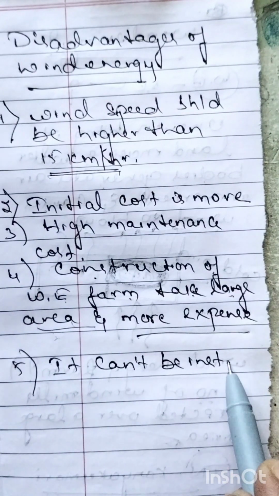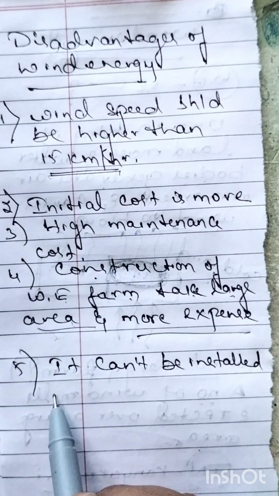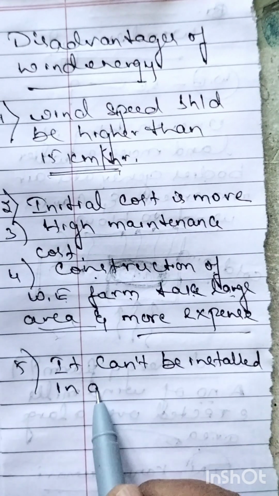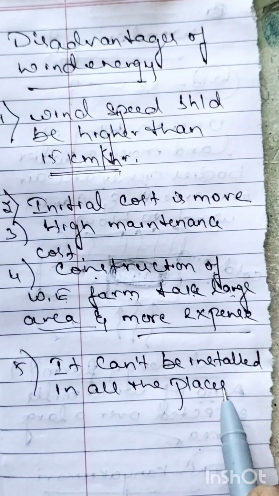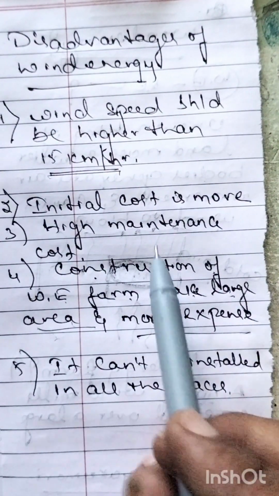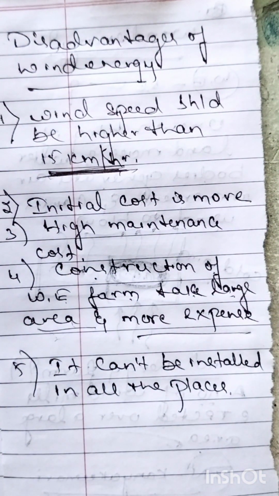And the fifth disadvantage is that it can't be installed. Wind energy, that is a wind energy farm or windmill, can't be installed in all the places. ಎಲ್ಲ ಜಾಗದಲ್ಲೂ ಕೂಡ ಇದನ್ನು ಇನ್ಸ್ಟಾಲ್ ಮಾಡೋಕ್ಕೆ ಆಗೋದಿಲ್ಲ. ಎಲ್ಲಿ ವಿಂಡಿನ ಸ್ಪೀಡು 15 km/h ಇರುತ್ತೋ ಅಲ್ಲಷ್ಟೇ ಇನ್ಸ್ಟಾಲ್ ಮಾಡೋಕ್ಕಾಗೋದು. ಸೊ ದಿಸ್ ಈಸ್ ದ fifth disadvantage of using wind energy.